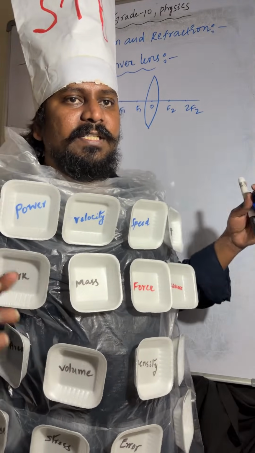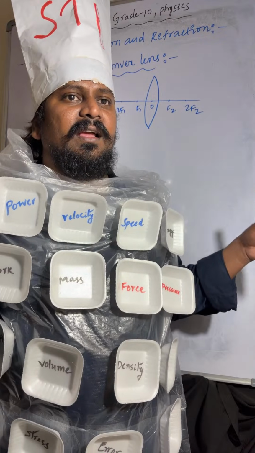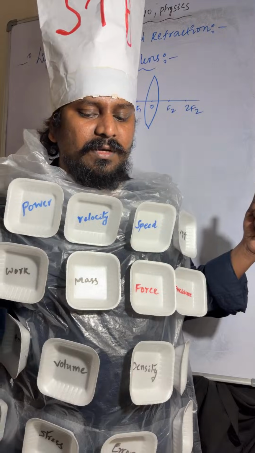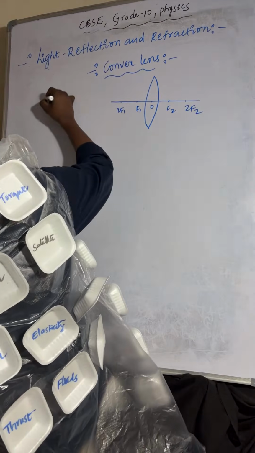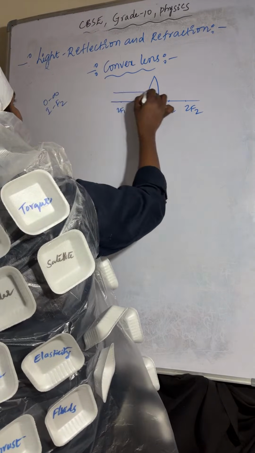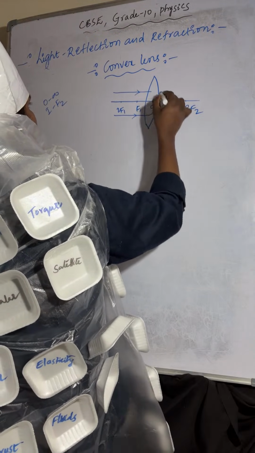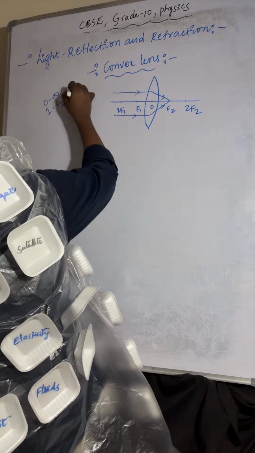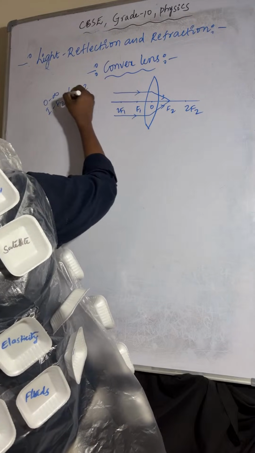So the object is at infinity. Light rays are coming from infinity. After refraction, those light rays will meet at F2. Image is forming at F2. One light ray I am taking like this, another light ray like this, and those light rays are meeting at F2. The image is real and inverted, and the size of the image is highly diminished.